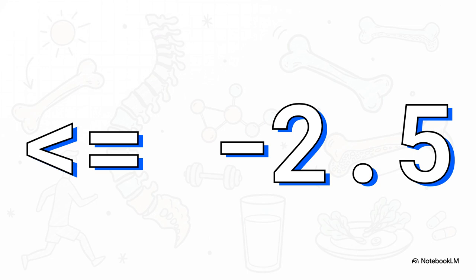Now, a quick, almost elementary reminder on the math of negative numbers because it trips people up. -2.6 is indeed less than -2.5, meaning it qualifies as frank osteoporosis. A score between -1 and -2.5 indicates osteopenia. Crucially, though, if you add a fragility fracture to a score of -2.5 or less, you reclassify the diagnosis entirely